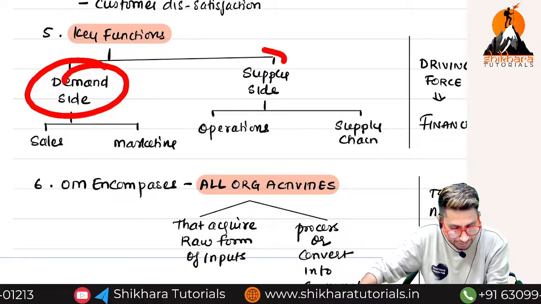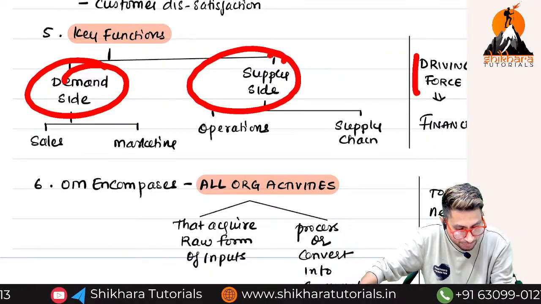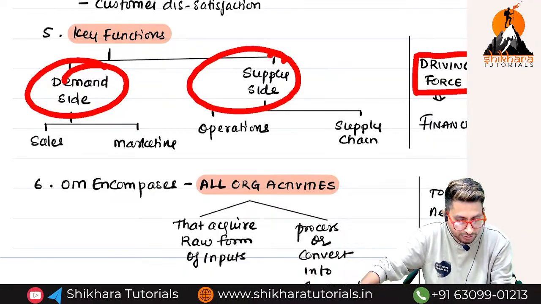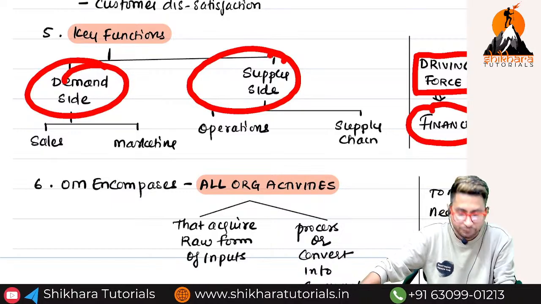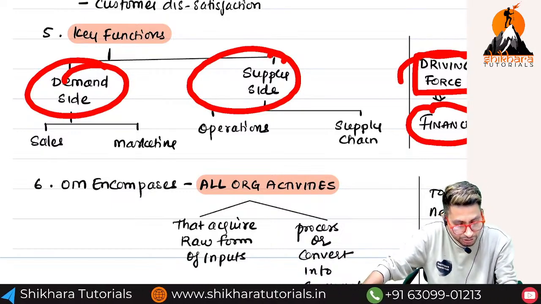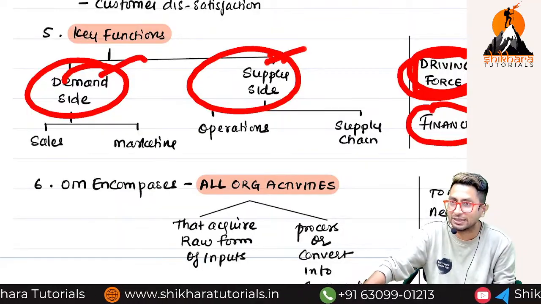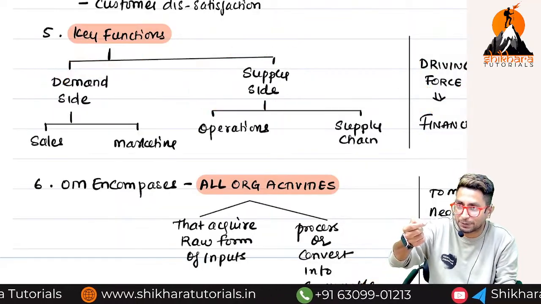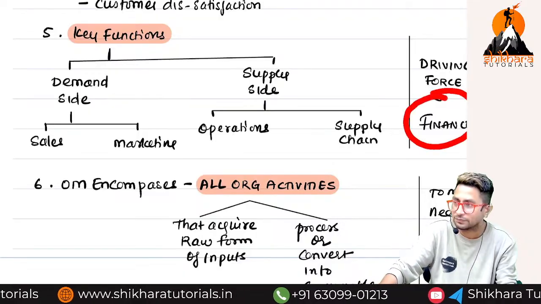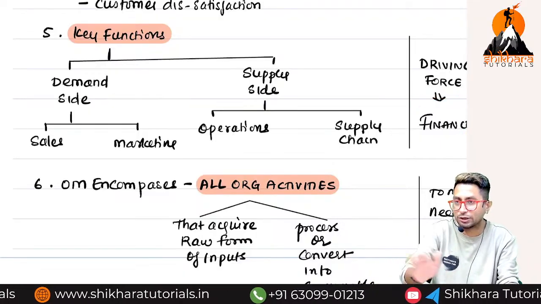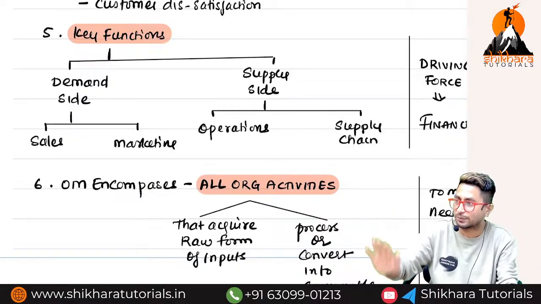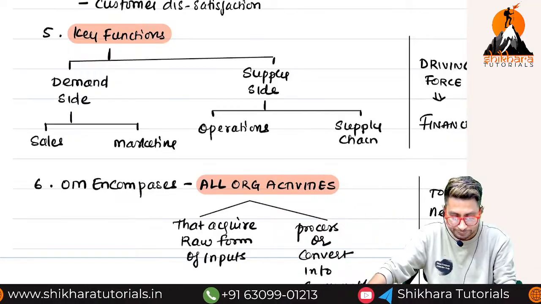Both demand and supply put together are called what? Driving forces. For which, what is required? Meaning, the most important activity in my business is managing the demand and supply. To manage demand and supply, what do I need? Finance. In detail, we need not learn about finance because that will be dealt with by the FM faculty.